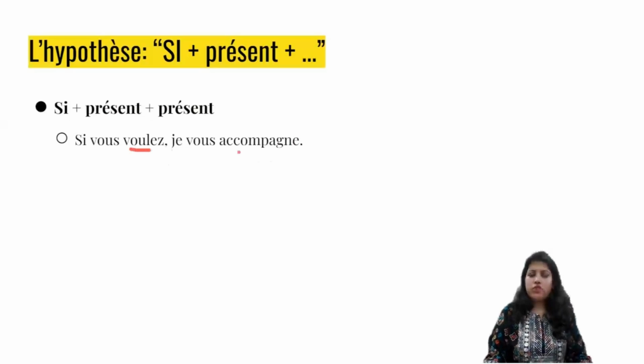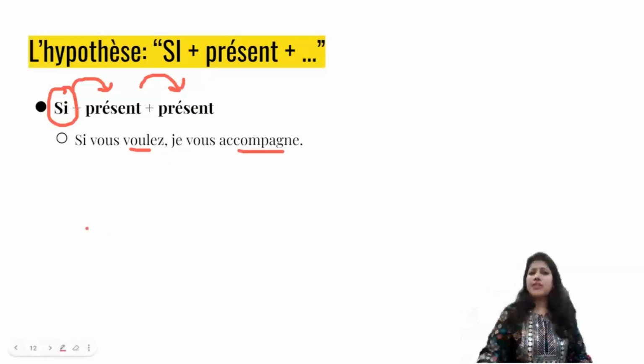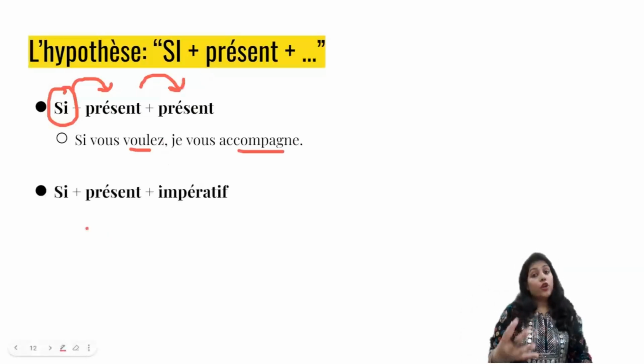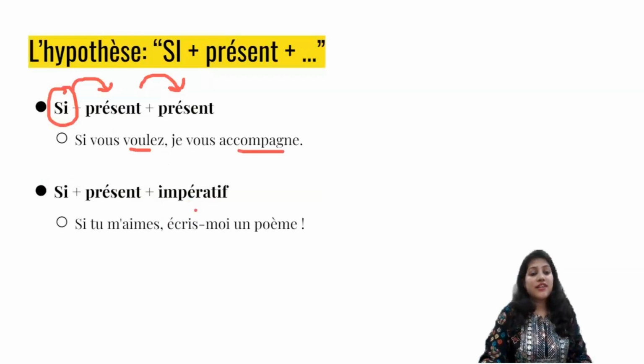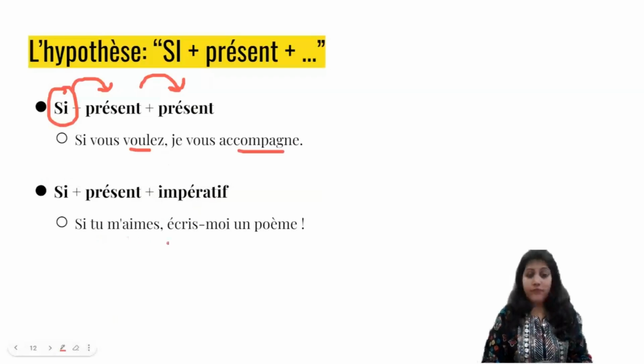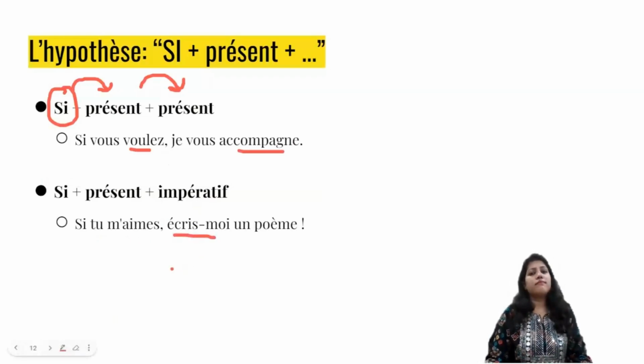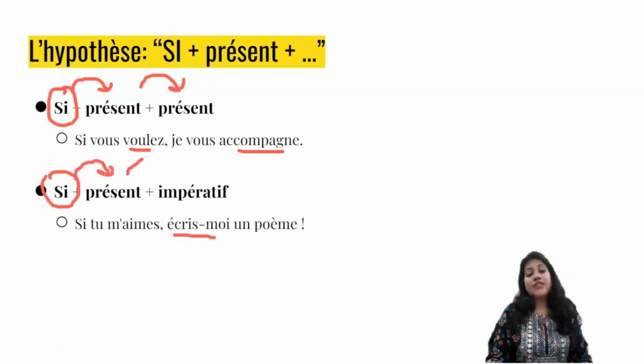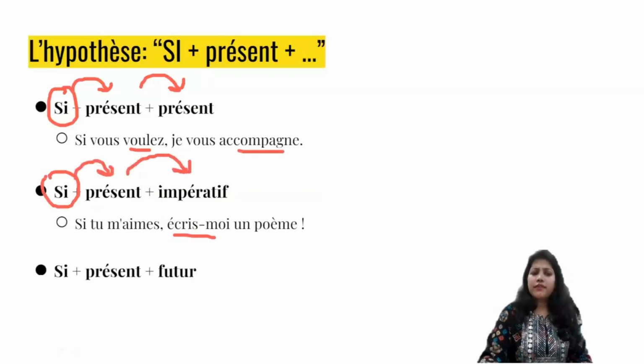Si vous voulez, je vous accompagne. If you want, I can come with you. So here I had si, first verb in present, and I also used the second verb in the present tense. We can also have si plus présent and the next tense in impératif. Si tu m'aimes, écris-moi un poème. If you love me, write me a poem. प्यार है ना मुझसे, पोएम लिखो. So you see यहाँ पे क्या हुआ? First we had si, the first action in present and the next one in imperative.